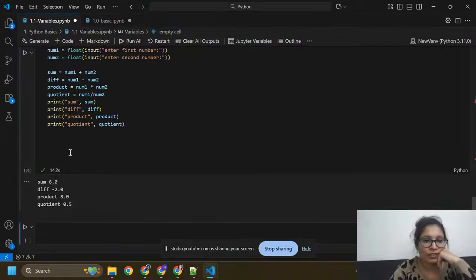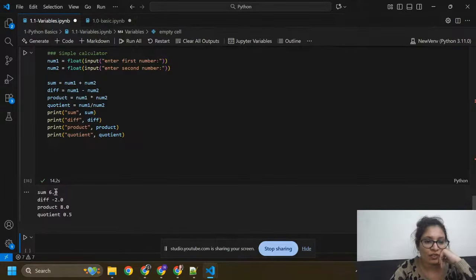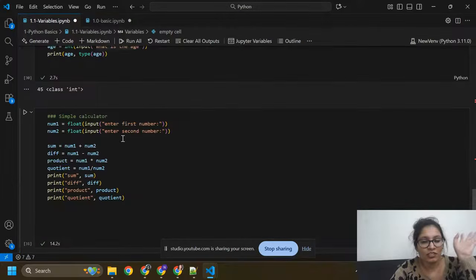So this will give you the sum of the numbers. I got 6, the difference of the numbers I got -2, the product of the numbers 8, and the quotient 0.5. I hope you got it. This is a simple calculator.